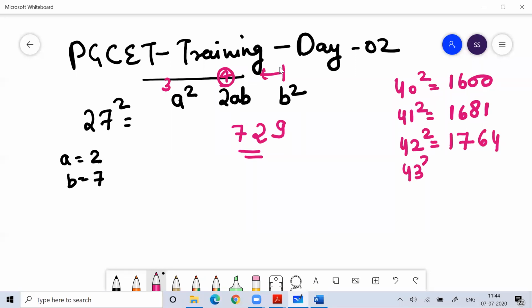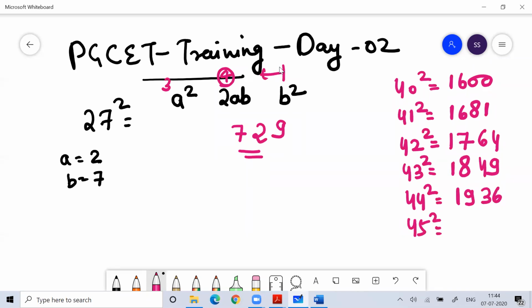What is 43 square? After 17, what comes? 18. 43 is how much less than 50? 7. What is 7 square? 49. It follows the pattern. 44 square: after 18, what comes? 19. 44 is how much less than 50? 6. What is 6 square? 36.